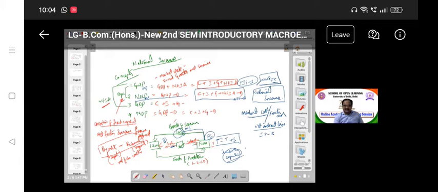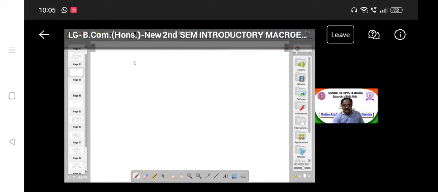IT minus subsidy. GDP at market price equals GNC plus I plus G plus IT minus subsidy. NDP same, plus IT minus subsidy. But in the case of factor cost, next, we are taking, just a minute. So in the case of GNP at factor cost, we want GNP market price minus IT plus subsidy. So C plus I plus G, right, minus IT plus subsidy in the case of factor cost.